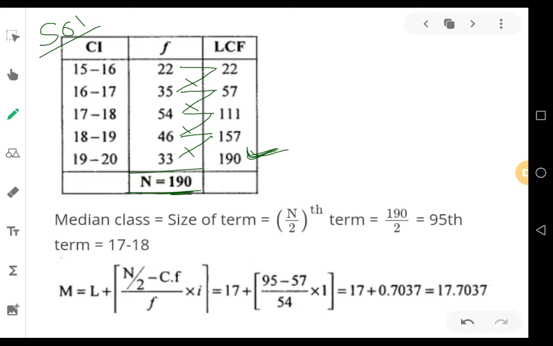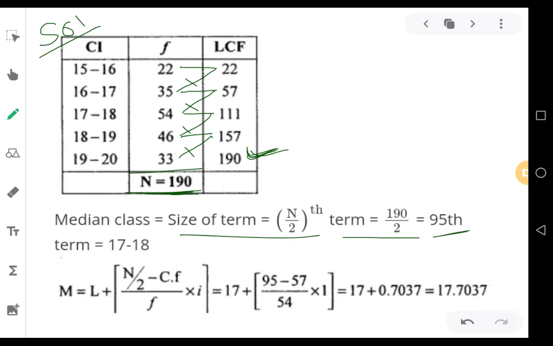To find out the median class, you should be calculating n by 2. Median class is nothing but the size of the n by 2th term. So n divided by 2. What is the value of n here? We got 190. So n by 2 means 190 by 2. That means we will get 95. n by 2 ಅನ್ನು ಕ್ಯಾಲ್ಕುಲೇಟ್ ಮಾಡ್ಕೊಂಡ್ವಿ. n by 2 is for the median class. So 190 by 2 we got 95.